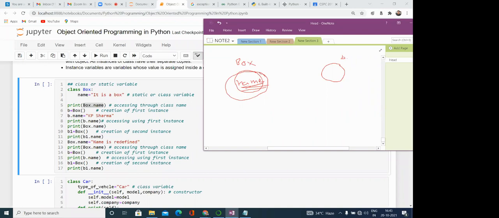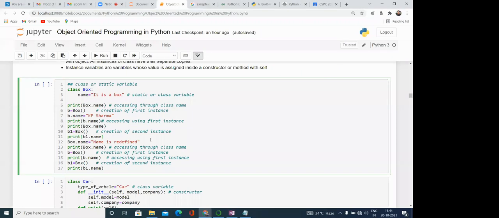Otherwise, suppose I am doing something like B.a equal to 2. Then this a becomes an instance variable. Don't be confused over here. First see this example, and then we'll discuss it.